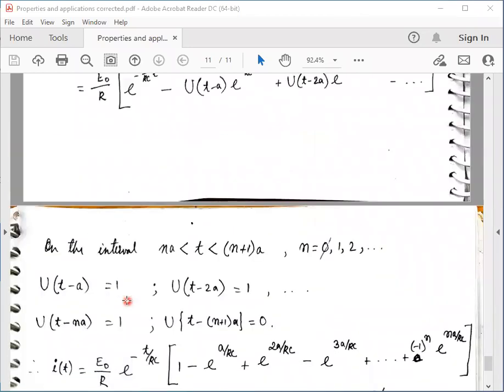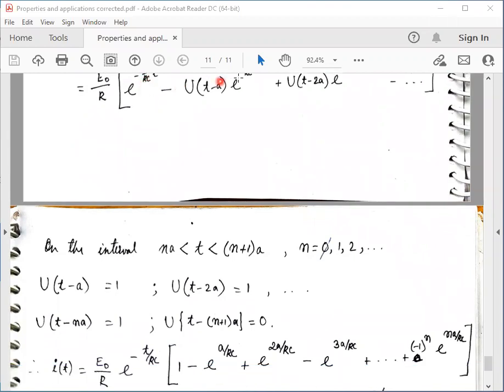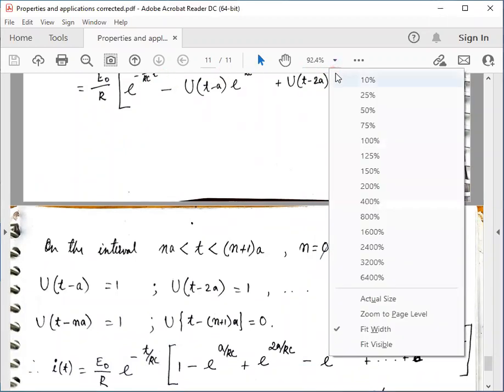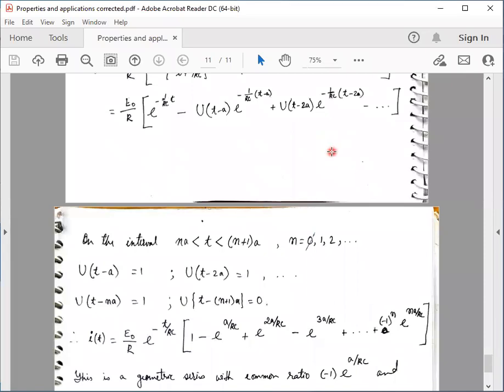So it becomes E naught by R, e to the power minus t by RC taken common, then 1 minus e to the power minus a by RC, minus and minus becomes plus, then plus e to the power twice a by RC, and so on.